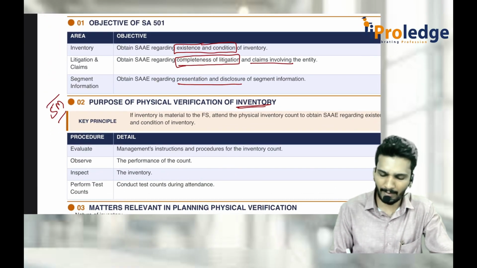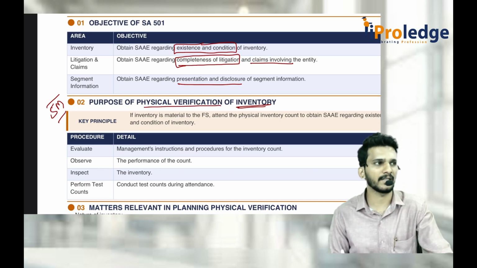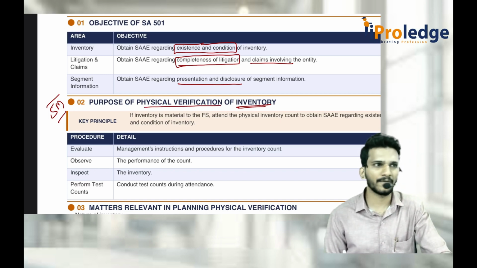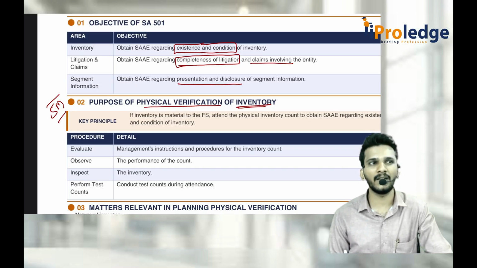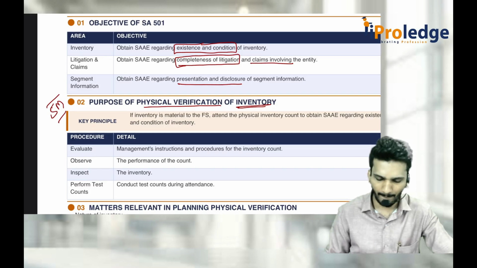When it says inventory, the main part which has to be discussed is physical verification. See, with respect to inventory, there are multiple places. 501 is also talking about inventory. CARO 2020 clause 2 is also talking about physical inventory. Register has to be maintained. Discrepancy of 10% or more has to be dealt with in books of accounts. In a similar way here also.